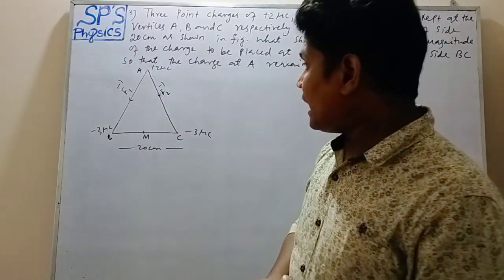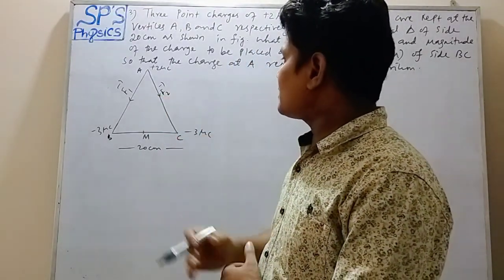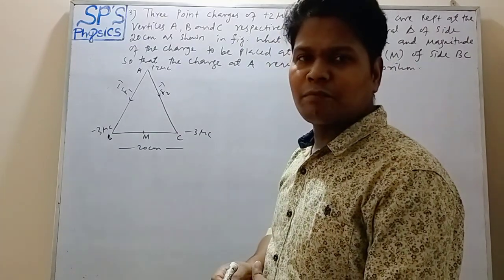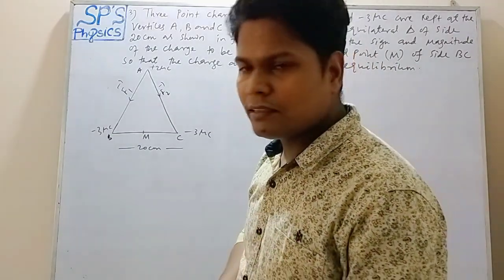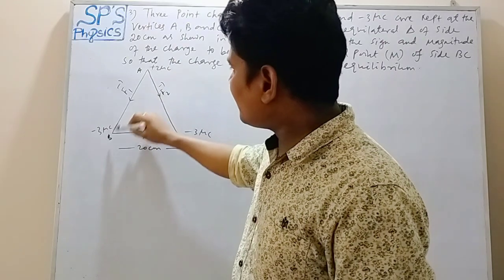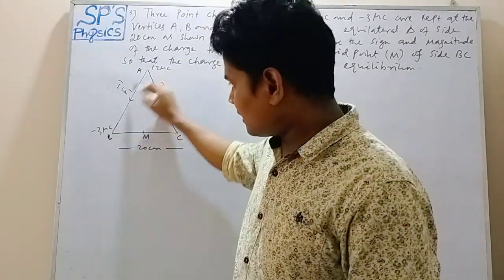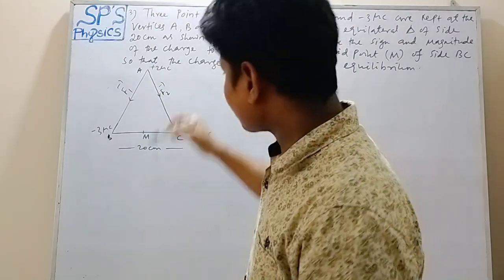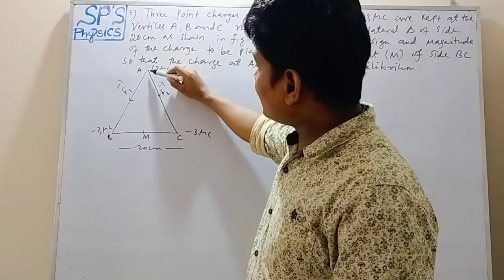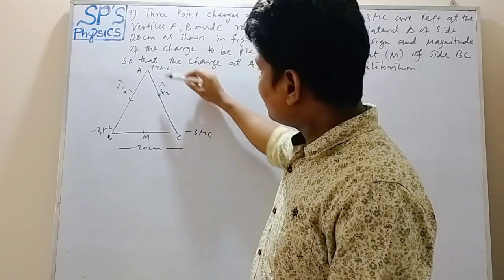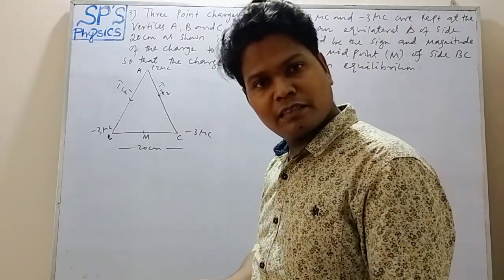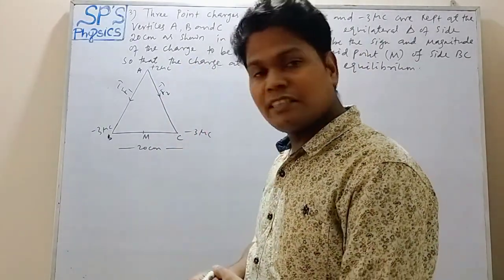And these two forces F1 and F2 must be equal in magnitude, yes or no? Because at A and B, 2 microcoulomb and minus 3 microcoulomb charges are there and the distance of separation is 20 centimeter. And between the charges at A and C, 2 microcoulomb and minus 3 microcoulomb are present and the distance of separation is 20 centimeter.